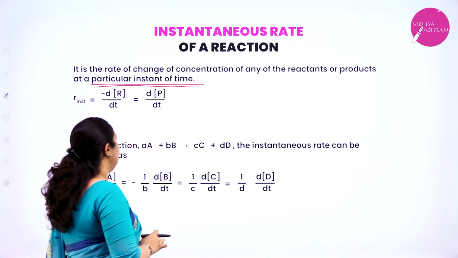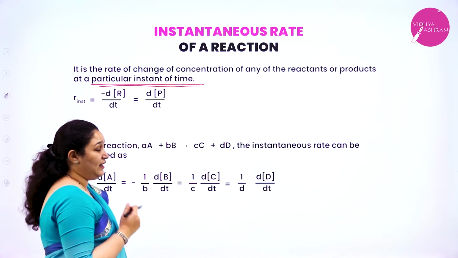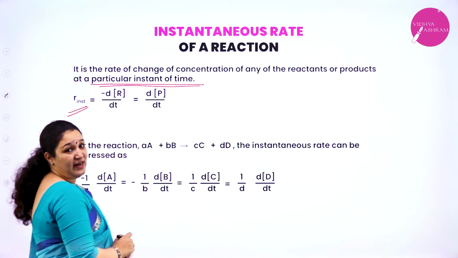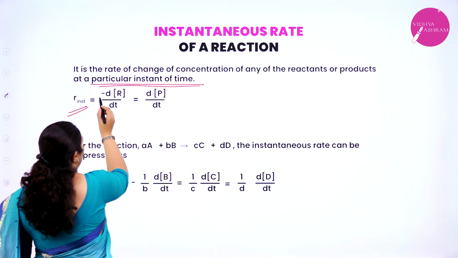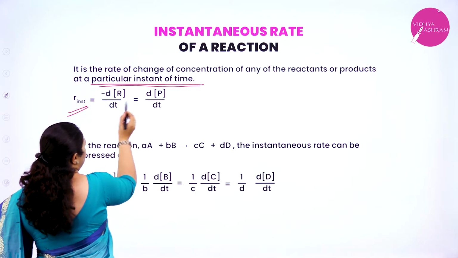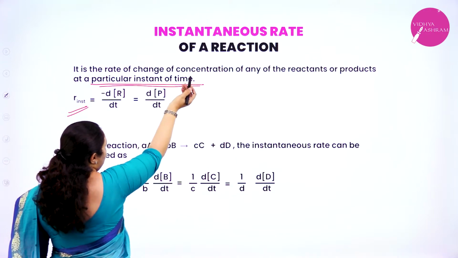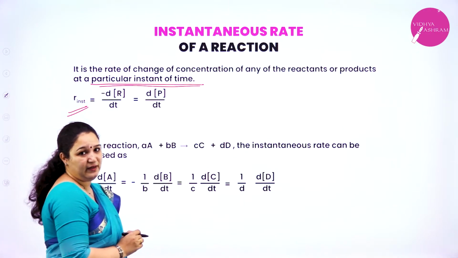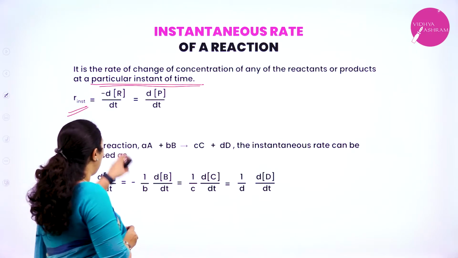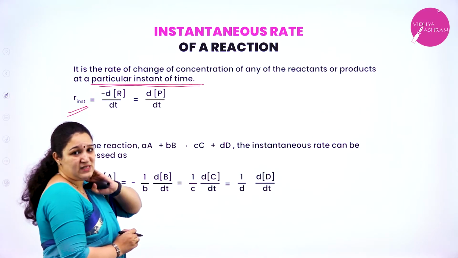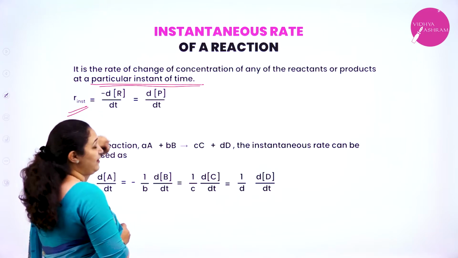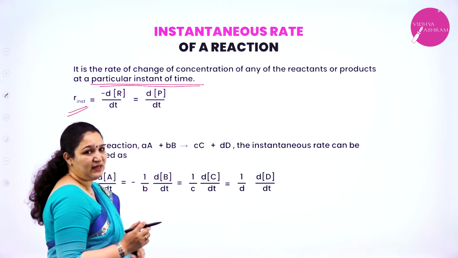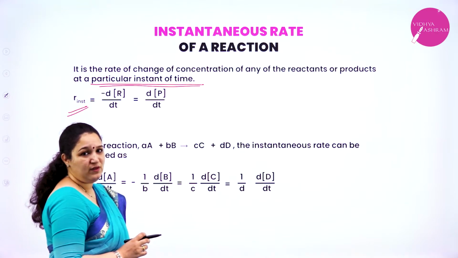Okay. So how do we write it in mathematical form? Instantaneous rate of reaction is equal to minus dR by dt, and in terms of product, it will be dP by dt. So R is reactant, P is product. Because it's a reactant, we have used the negative sign. Because it's a product, we have not written anything, which means it is a positive sign.